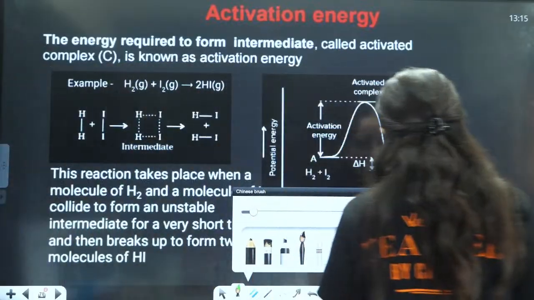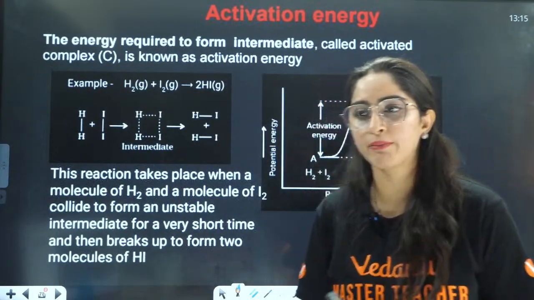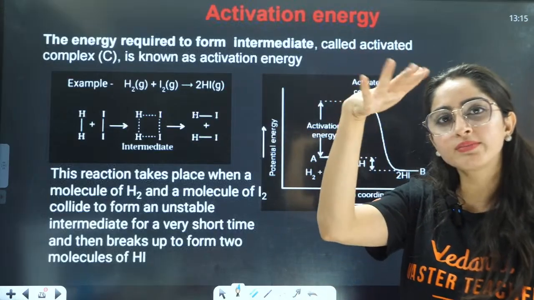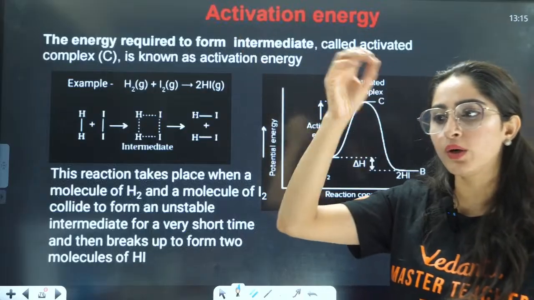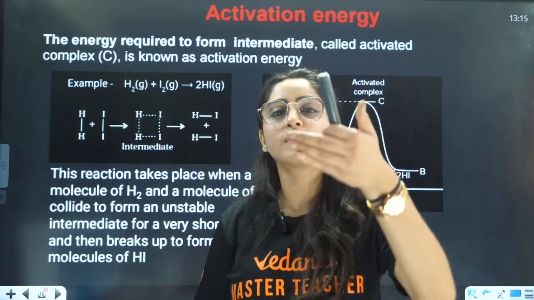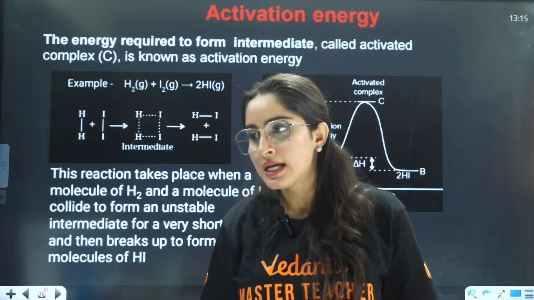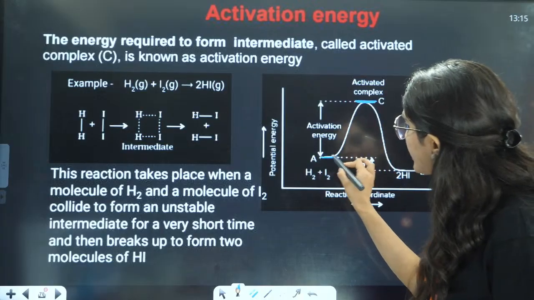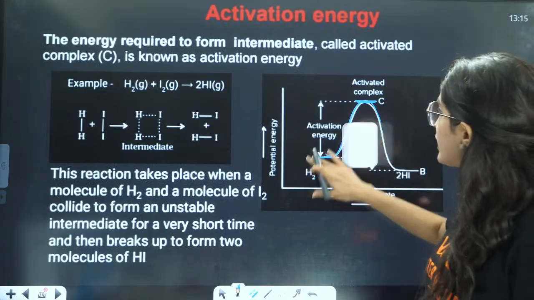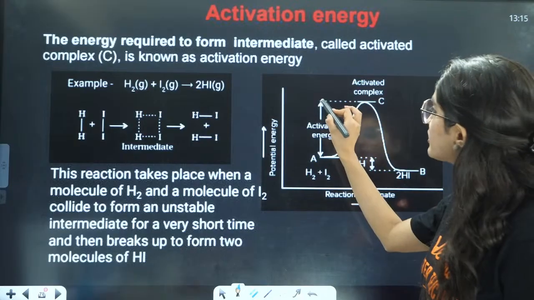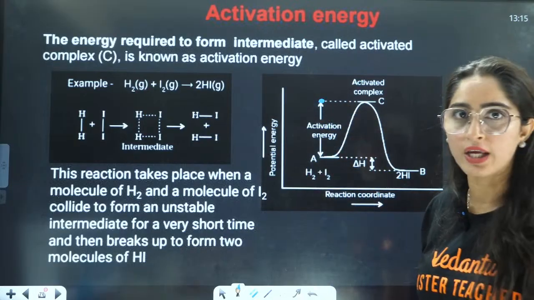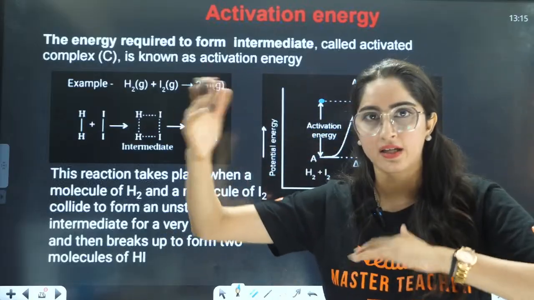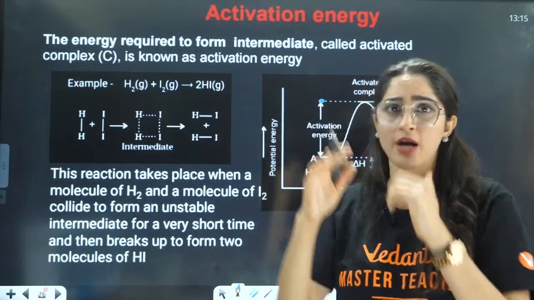Now, students, understand one thing. For example, I am talking about NEET exam. NEET exam also has some cutoff. If you are above that cutoff only, then you can think about your rank. If you are below that cutoff, then it's not possible, right? The same way, if any reactant wants to get converted to product, it will have that cutoff, and that cutoff is called the activation energy. It should have that much amount of energy so that it can jump that barrier, right?